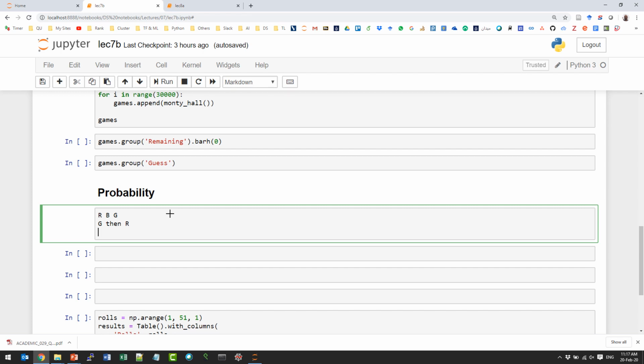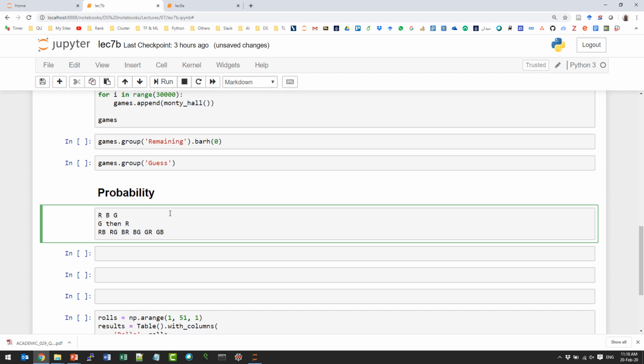We can get red, then blue; red, then green; blue, then red; blue, then green; then green, red; green, blue. These are all the possible outcomes, right? So these are the six outcomes.